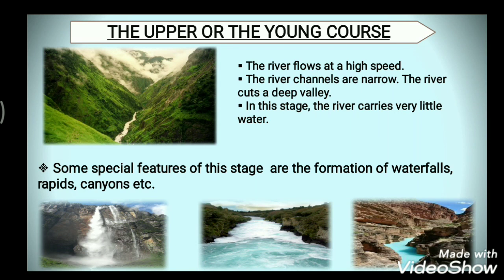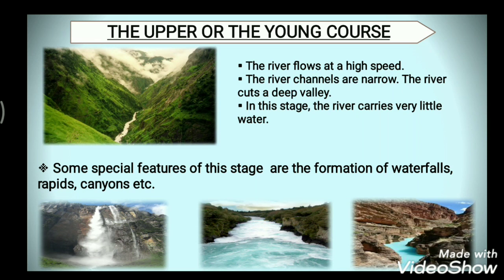Some special features of this stage are the formation of waterfalls, rapids, canyons, and many other things. All these are formed in the upper course.